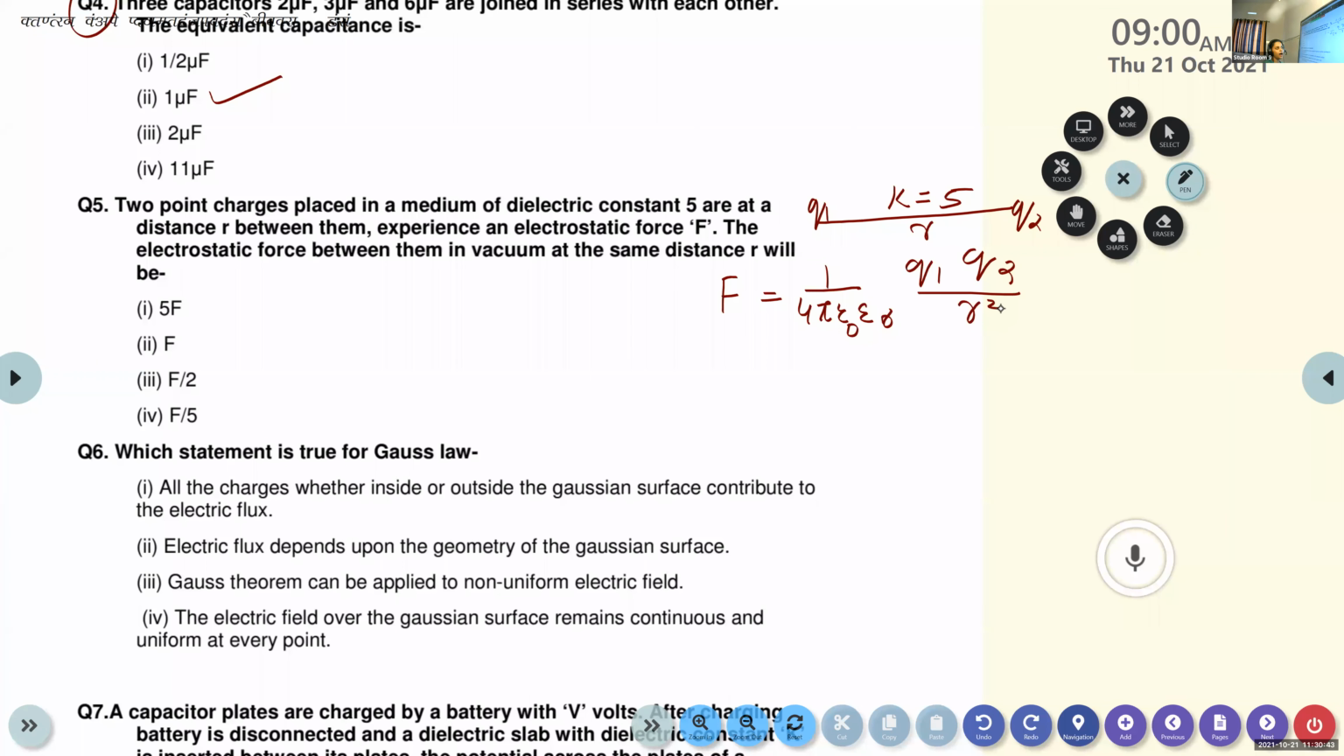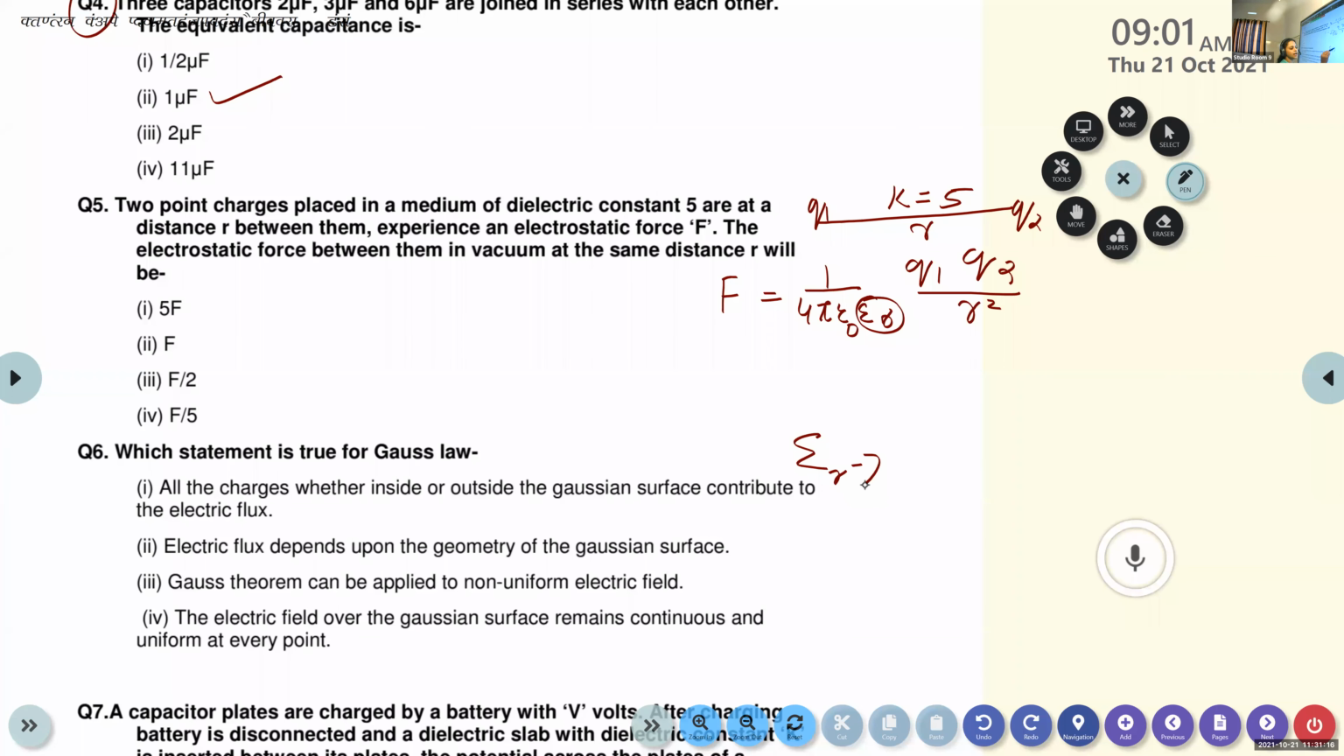Okay, 1 by 4 pi epsilon 0 epsilon r, Q1 Q2 divided by r square. So instead of this epsilon r, we can use the dielectric constant K. What is epsilon r? No idea? Permittivity. Permittivity of what? Medium. Permittivity of the medium.